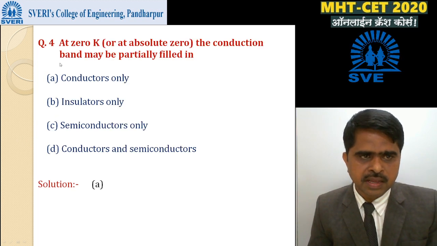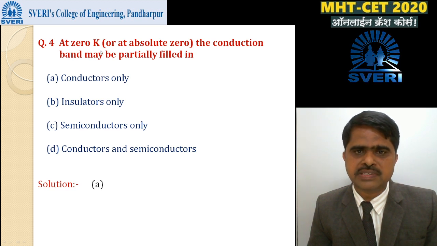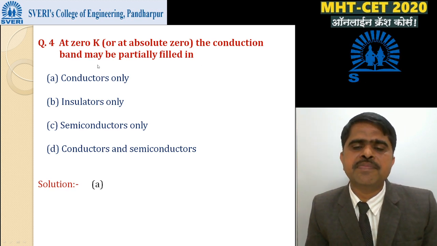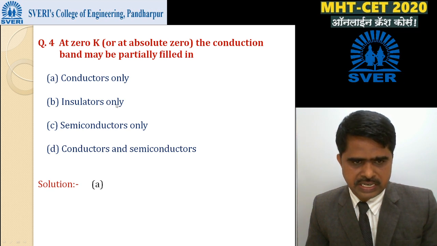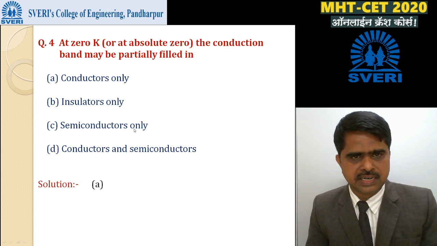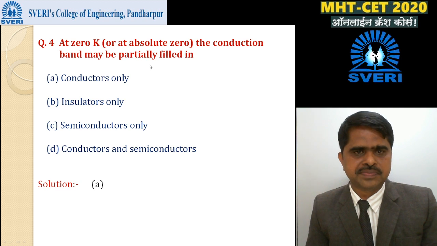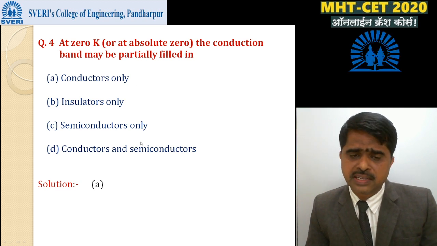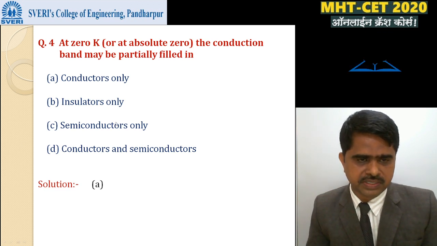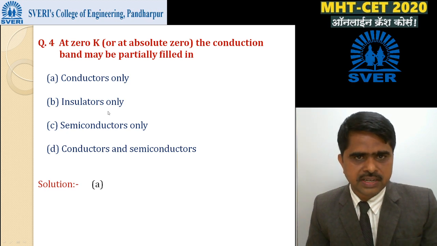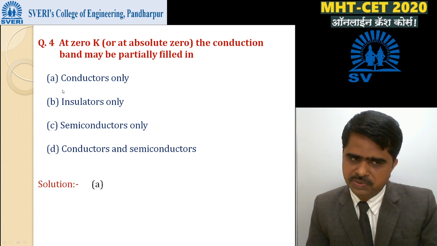Then next, MCQ number 4. At 0 Kelvin, means at absolute 0, the conduction band may be partially filled in. First is option A, conductors only, then B, insulators only, option C, semiconductors only, and option D is conductors and semiconductors. At absolute 0 in semiconductors, we know that the valence band is completely filled and the conduction band is empty. So option C is incorrect. In insulators also, at absolute 0, the valence band is completely filled and the conduction band is empty. With this, option B is also incorrect.